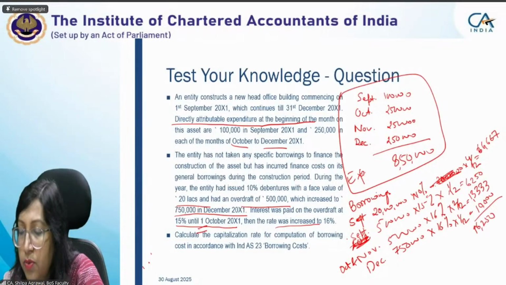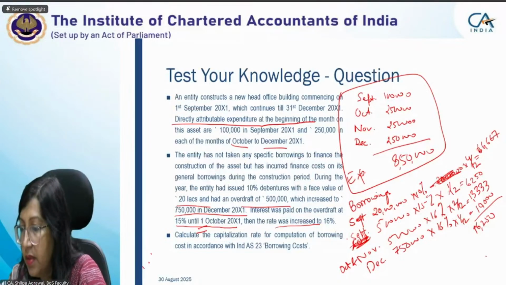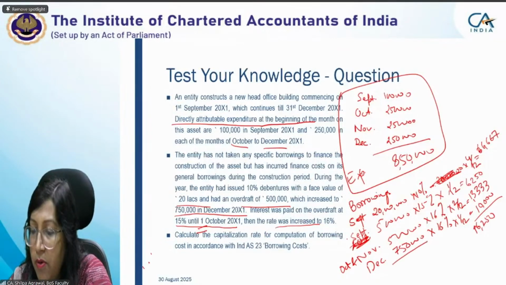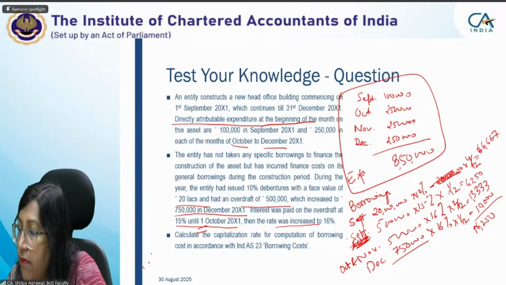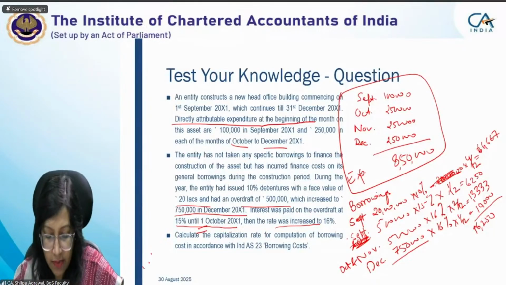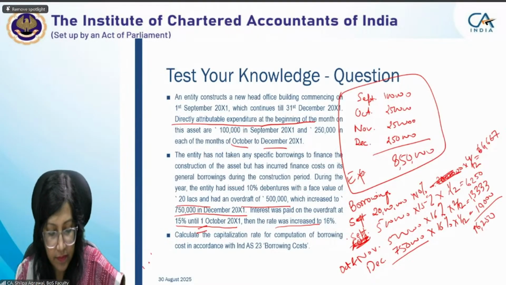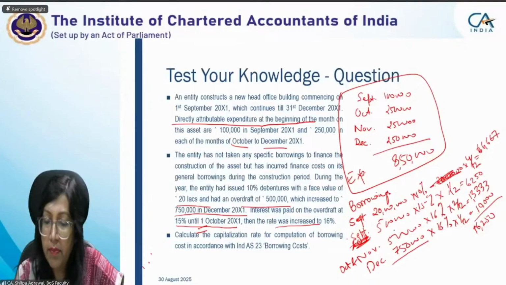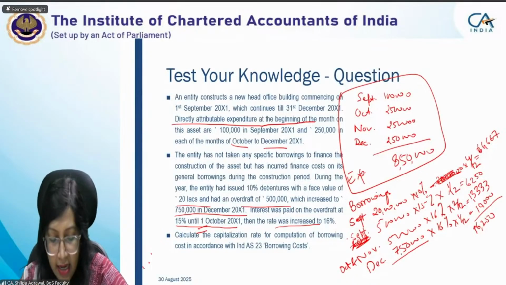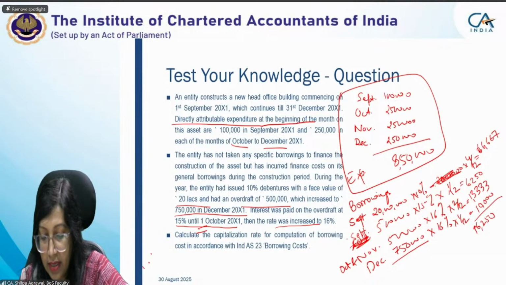96,250. See, students, now if you see, what we have done here is we have taken a weighted average. So this borrowing will also be considered in the form of a weighted average. For the weighted average period, you have to calculate. Just let me know what will be the amount of borrowing here. This borrowing outstanding balance is there month-wise. Tell me the total figure here.